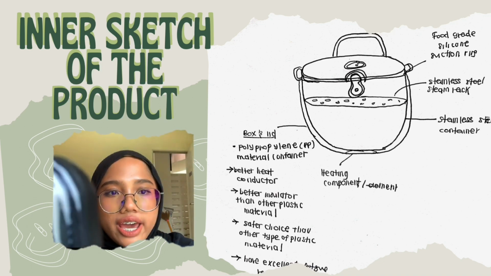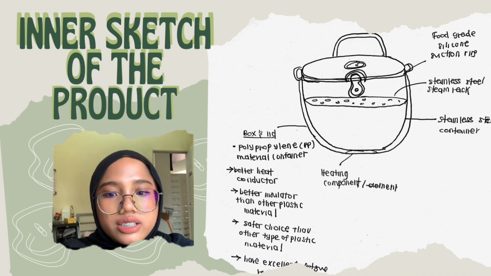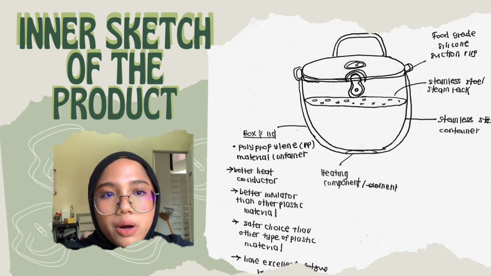For the next part, I will explain the inner sketch of our product. As you can see, there is a stainless steel steam rack inside the lunchbox, and it also has a stainless steel container below the steam rack. And for the box, we use polypropylene PP material rather than other plastic material. The reason why we choose this, I will explain in the detailing of the price and also the detailing of the product.